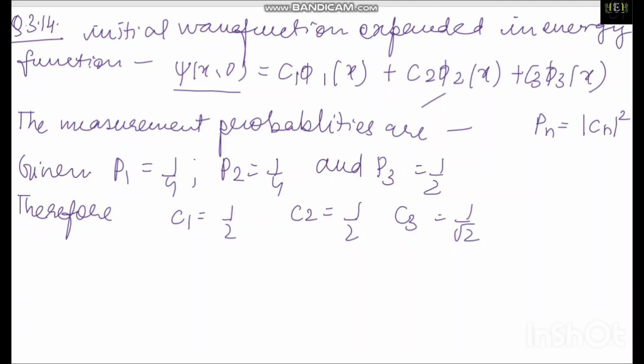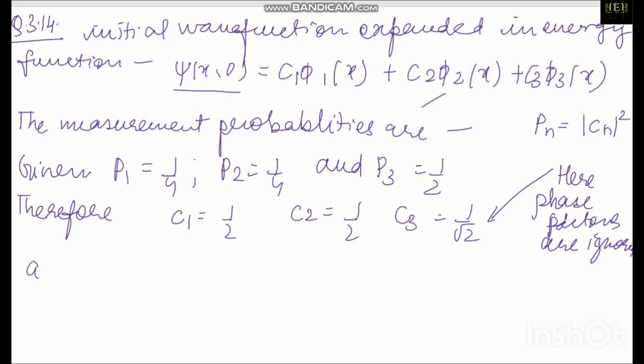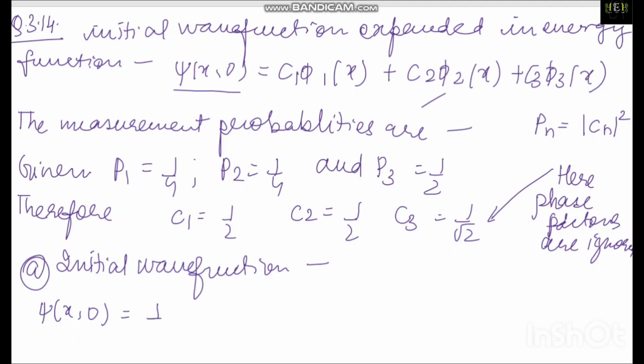Okay, is this okay? One point I will point out over here, that the phase factors are ignored here. Okay, so first point is your initial wave function, and that will be your psi of x, 0 is equal to 1 by 2 phi 1 of x plus 1 by 2 phi 2 of x plus 1 upon root 2 phi 3 of x.